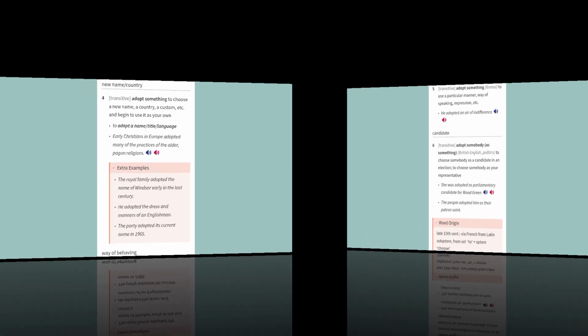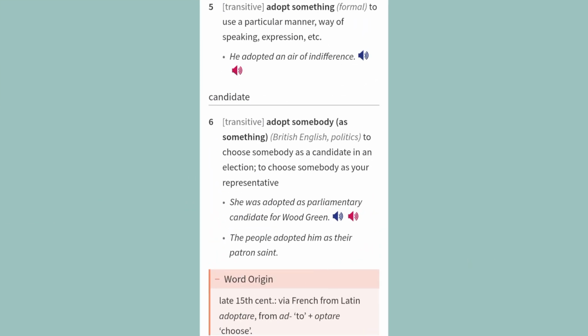Way of behaving. 5. Transitive, adopt something, formal: to use a particular manner, way of speaking, expression, etc. Example. He adopted an air of indifference.